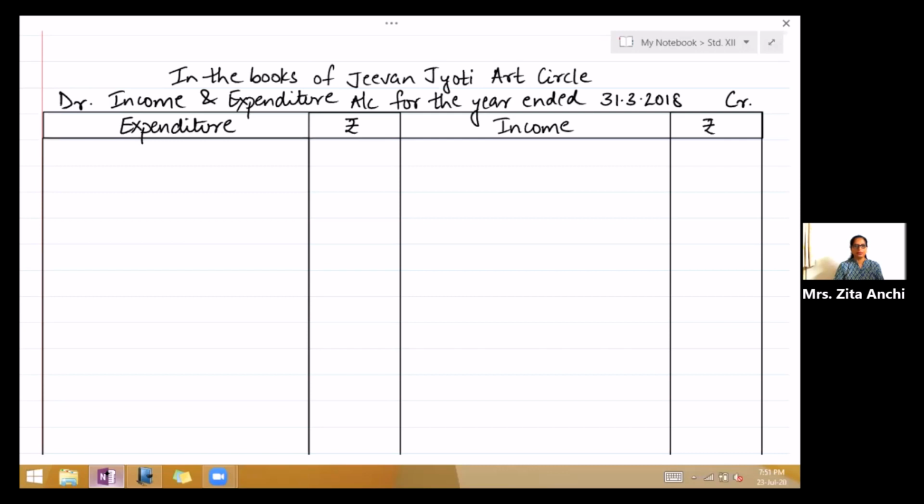So write down, in the books of Jeevan Jyoti Art Circle, income and expenditure account for the year ended 31st March 2018. Indicate debit, credit, write expenditure and income.